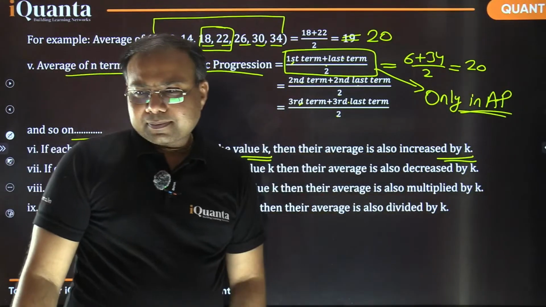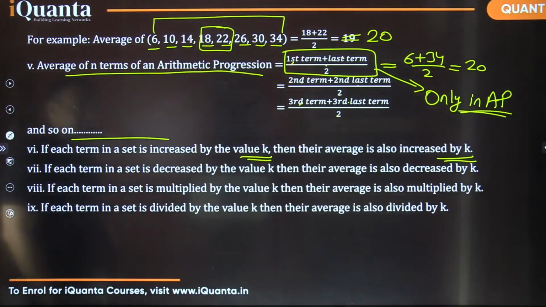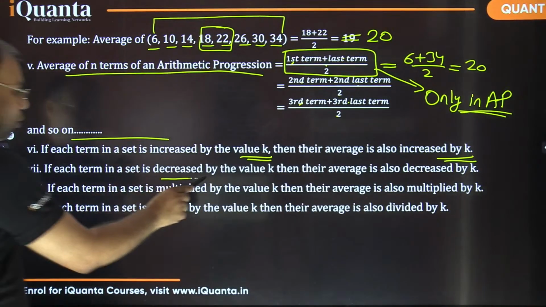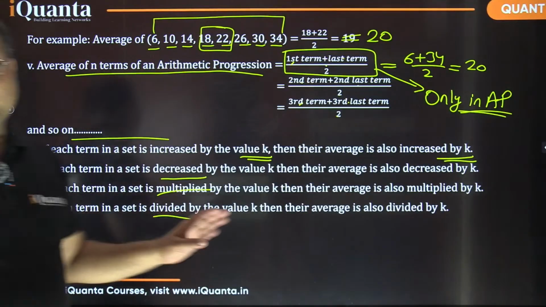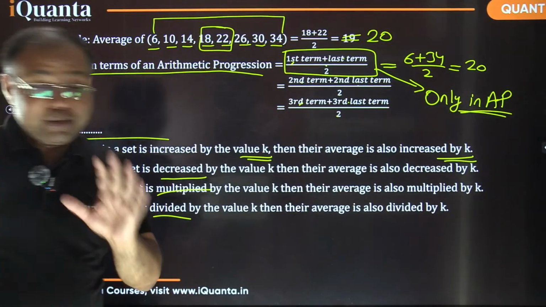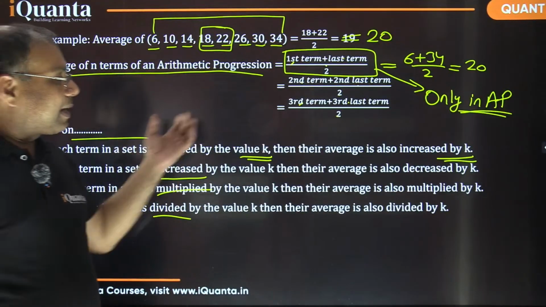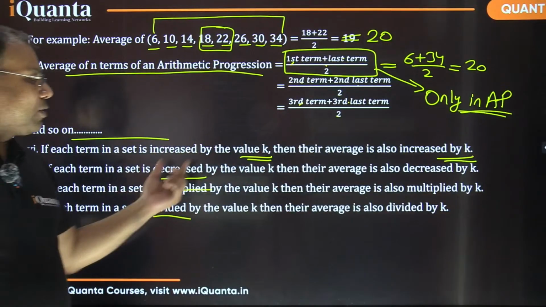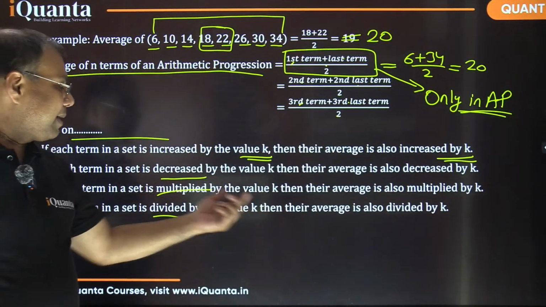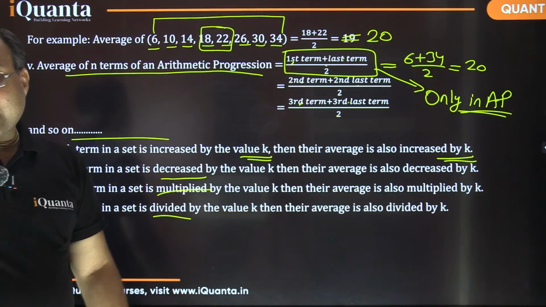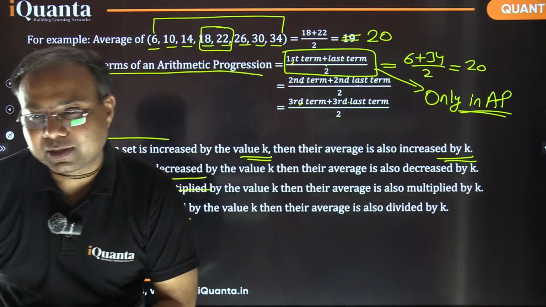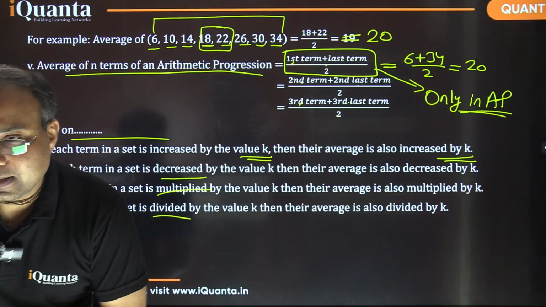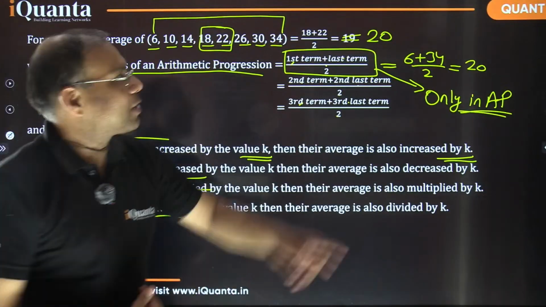The same way it works with decrease, multiplication, and division also. When all the values experience the same change, increased by k, decreased by k, multiplied by k, or divided by k, the average also experiences the same change. Fine?